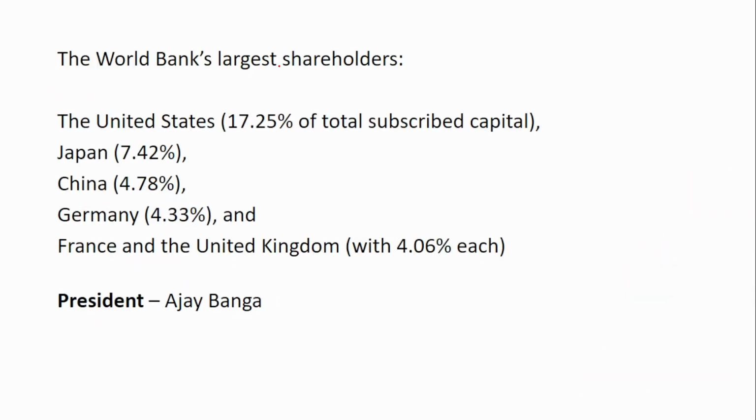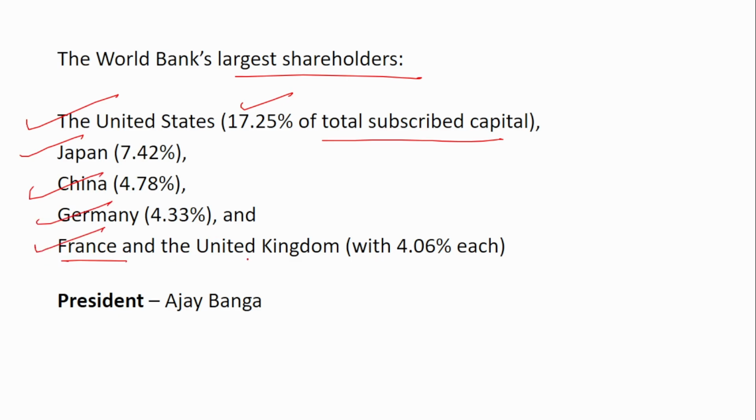So the World Bank's largest shareholder, if you see, first is the US with 17.25% of the total subscribed capital. Second, Japan. Third, China. Fourth, Germany. And fifth and sixth place, if you see, are occupied by France and the UK. In the fifth place, you have France and the UK with equal percentage, that is 4.06%. The president is Ajay Banga.